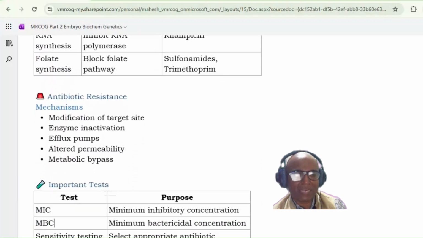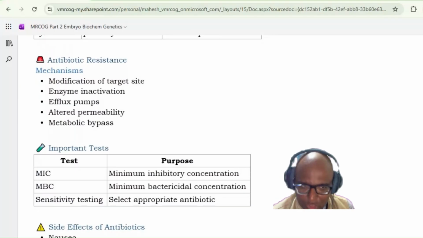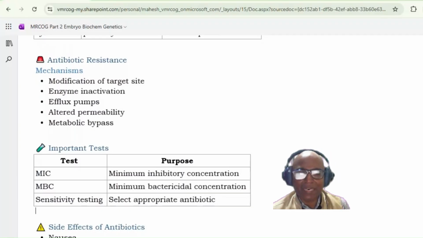Now what is the mechanism of antibiotic resistance? There is a modification of the target cell. So whatever the mechanism we have discussed, the bacterial cell then undergoes certain changes which will lead to the antibiotic resistance. The mechanism is, one, modification of the target site. Second, enzyme inactivation. Third, it may activate the efflux pumps, then altered permeability and the metabolic bypass. These are a few mechanisms by which there will be antibiotic resistance.